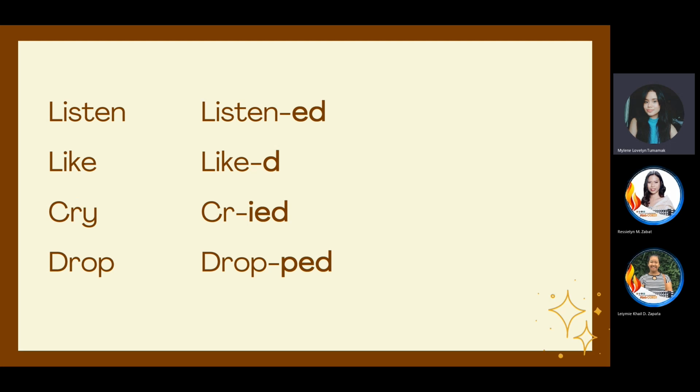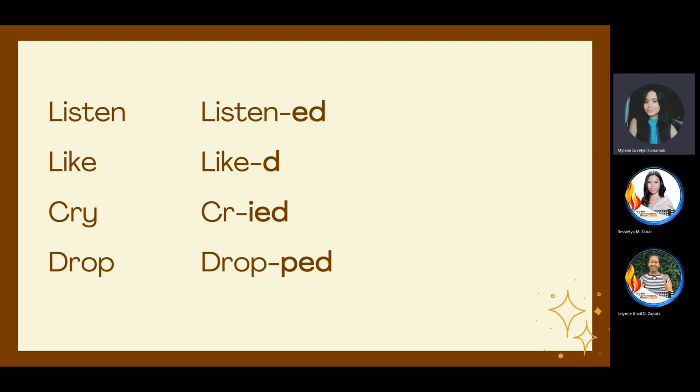So earlier we talked about infinitives, gerunds, and present participles. Now take a look at these sentences. We have the words listen, like, cry, and drop. On the other side of the presentation, we have the same words, but with ed at the end: listened, liked, cried, and dropped.